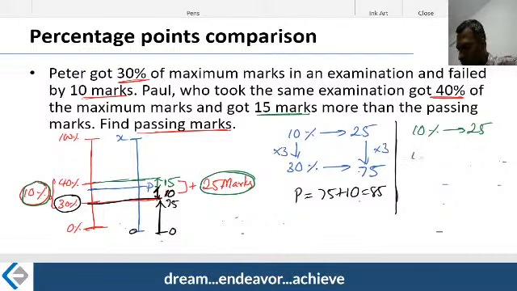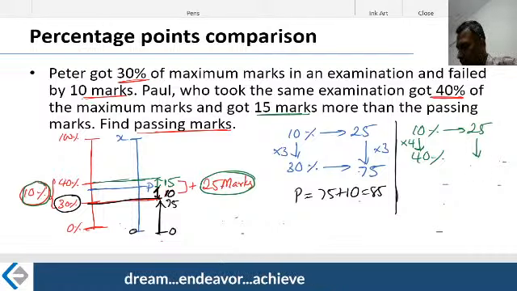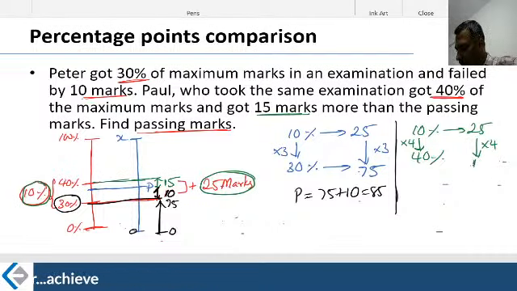Okay, 40% corresponds to what? The scaling factor is 4 times, like the zoom scaling factor on your mobile for images, pretty similar, 4 times. Therefore, 40% corresponds to 100 marks. That's what you are trying to say.